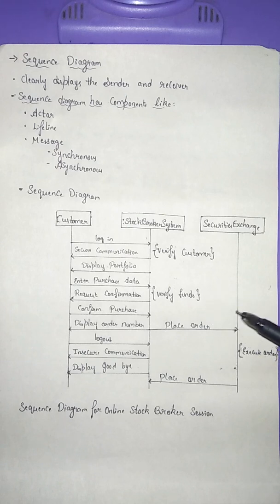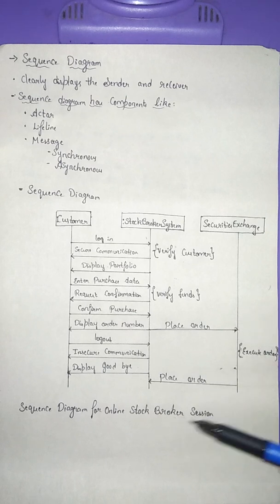This figure shows the sequence diagram of the scenario that we have discussed above for the stockbroker section. It is not compulsory that we should describe the use case in a single sequence diagram. It is always better to show portions of the use case. In a sequence diagram, a large use case interaction may have several independent tasks that could be combined in many ways. So instead of getting it messed up by repeating the messages, we can implement a separate sequence diagram for each task, like a sequence diagram for stock purchase, a sequence diagram for stock quotes, and a sequence diagram for a stock purchase that fails.